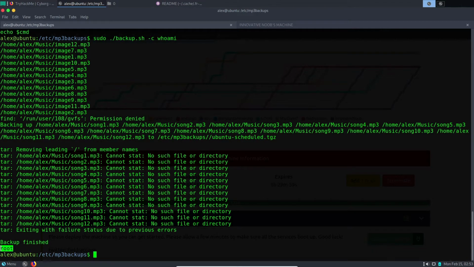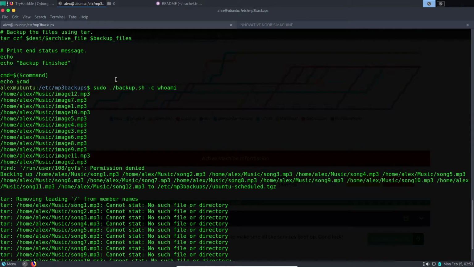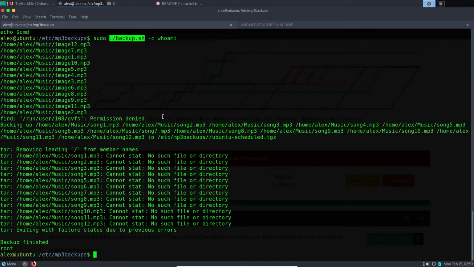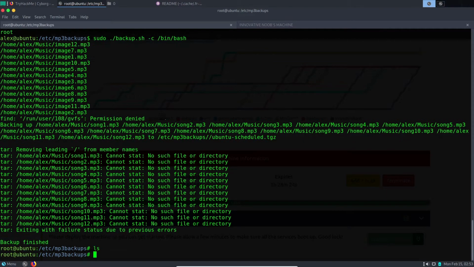Okay, so it says we are root, but we are not root. It is showing we are root because this particular file is being executed as root. So what we wanted to know is whether it is executing commands, and yes, it is executing commands. That's all we wanted to see. To privilege escalate, what we will do is /bin/bash, and let's see, and we got a root shell.